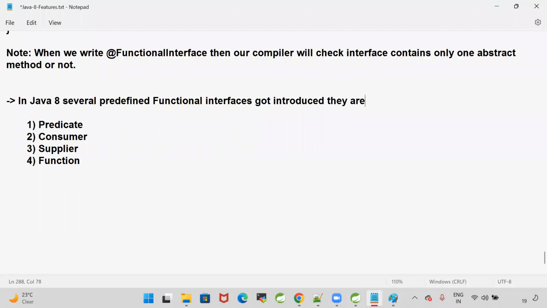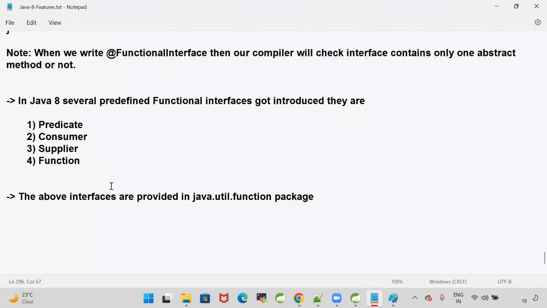They are predicate, consumer, supplier, and function.